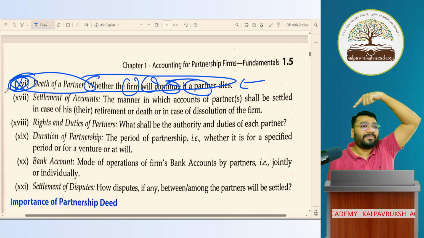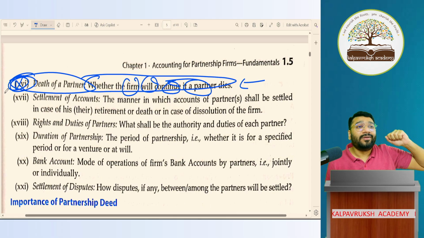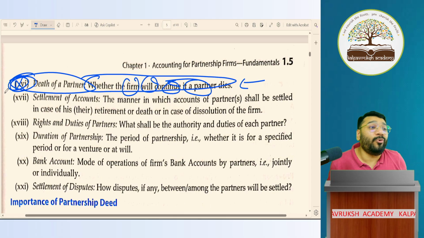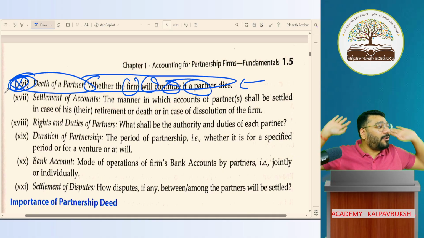That is practical. Are we doing practical here? No, we are talking about law. So what law is saying is what the question will be asked in the board exam. So we'll talk about what the law says. In real life, what we will do, that we'll take care of later.